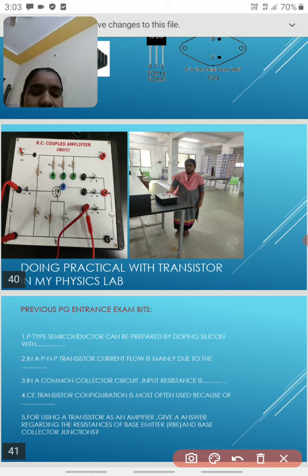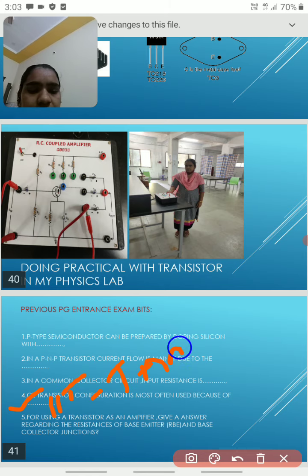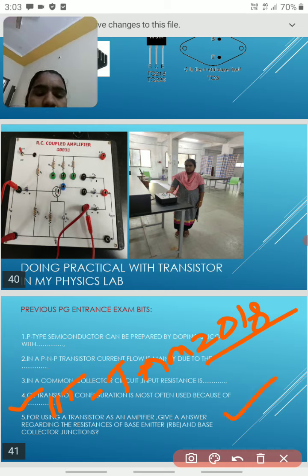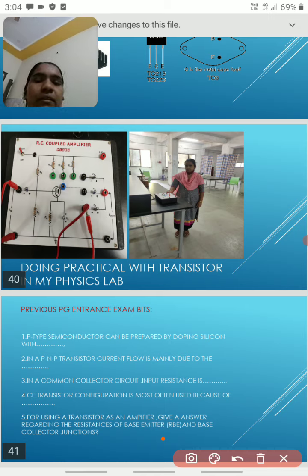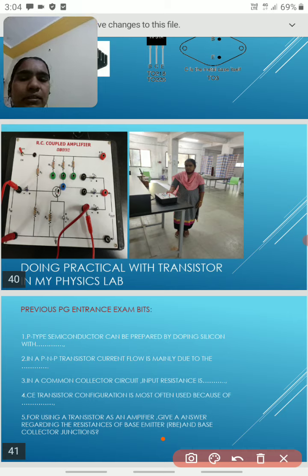The fifth question is an IIT JAM question, from 2018, part A. For using a transistor as an amplifier, give the answer regarding the resistance of the base emitter and base collector junctions. As already explained, the main purpose of the transistor is amplification.